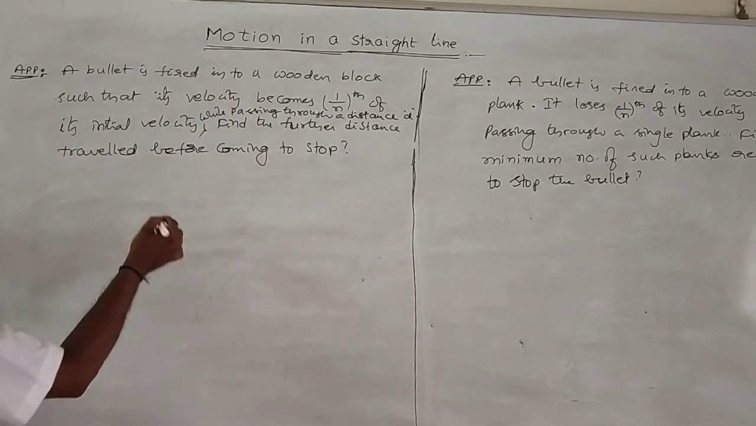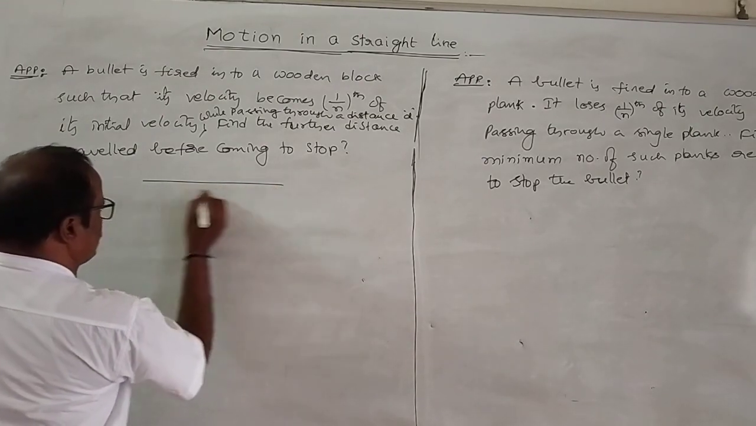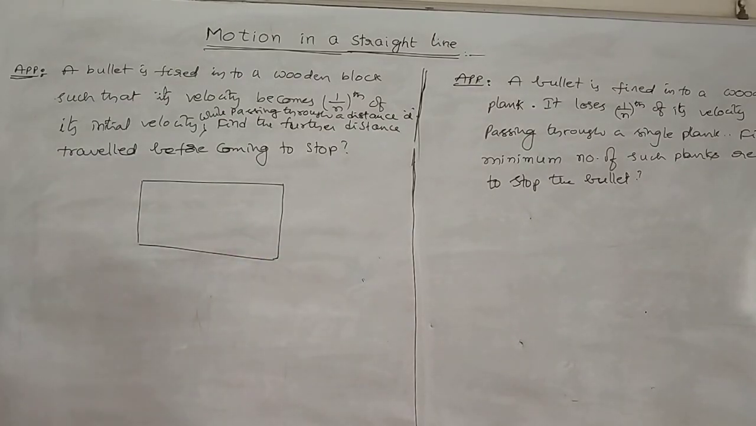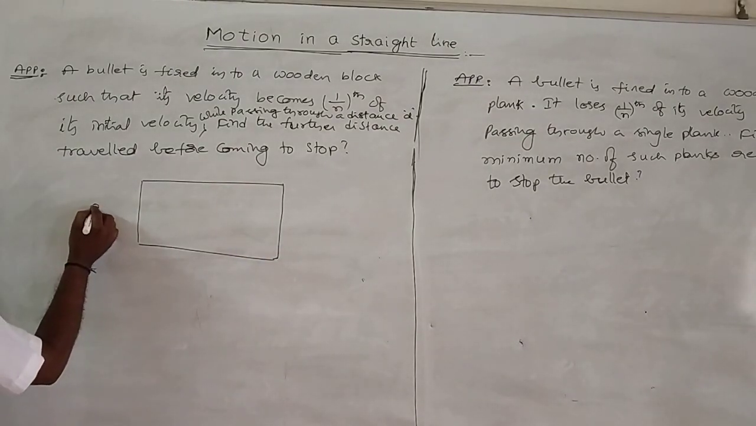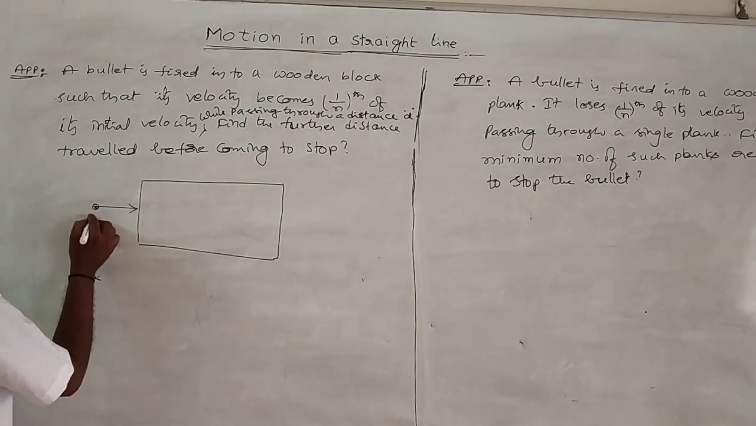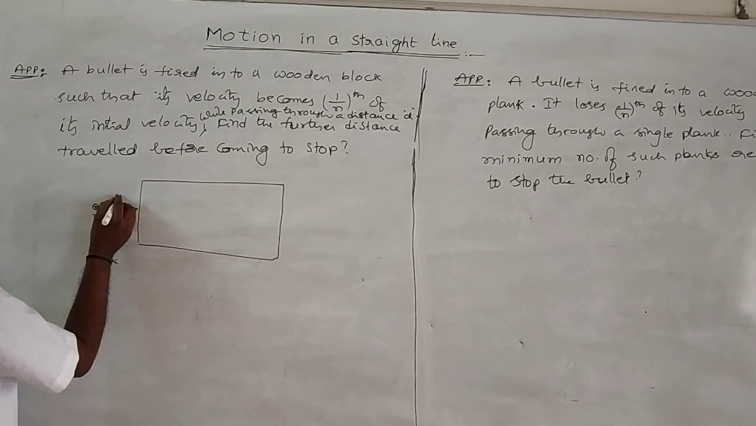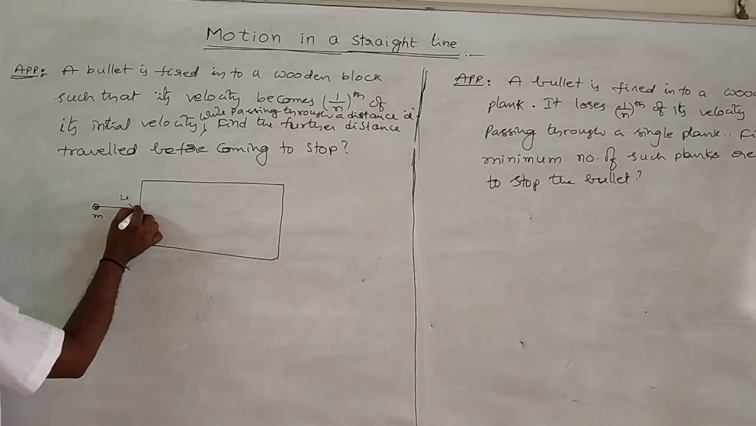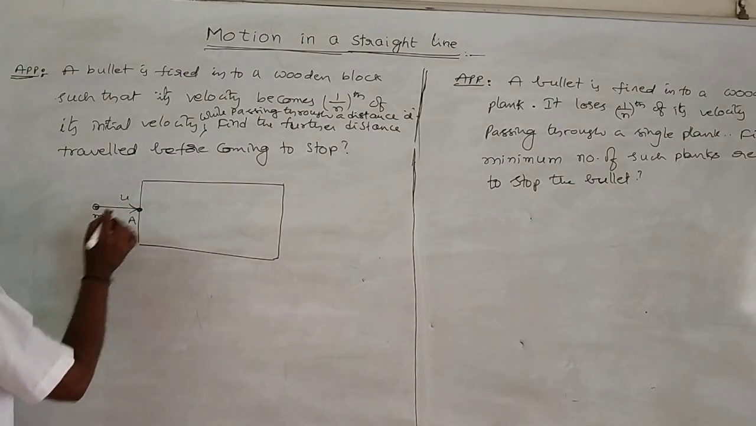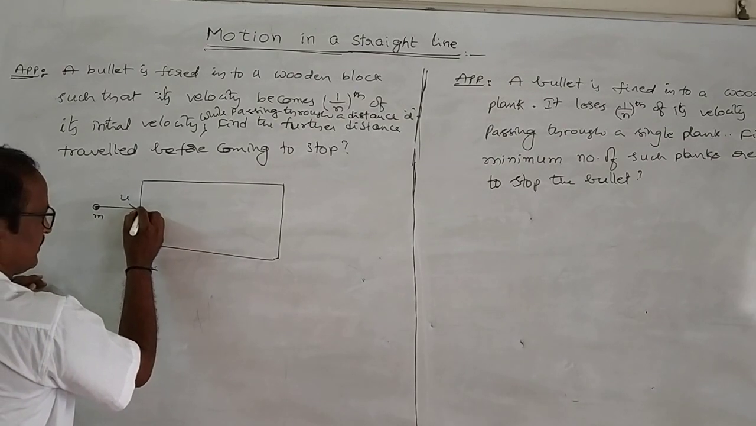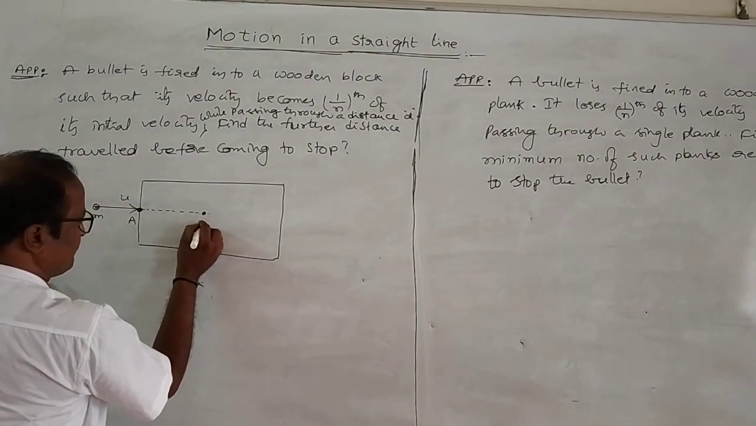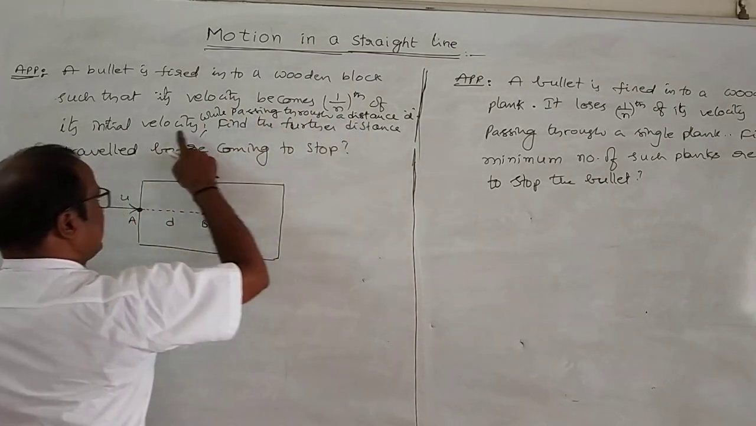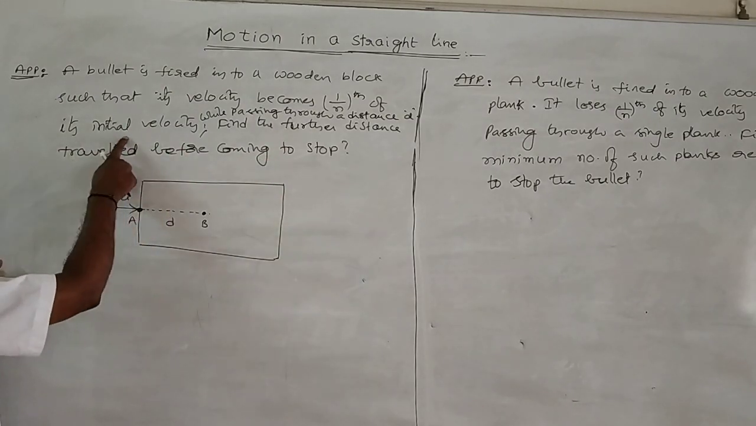In this situation, see here, it is a large wooden block. Let a bullet be fired into the wooden block. Mass of the bullet is m, and the initial velocity of the bullet is u. Here, the bullet entered the wooden block at point A. Let the distance the bullet travels from A to B be d. While passing through this distance d, its velocity becomes 1 by n of the initial velocity.